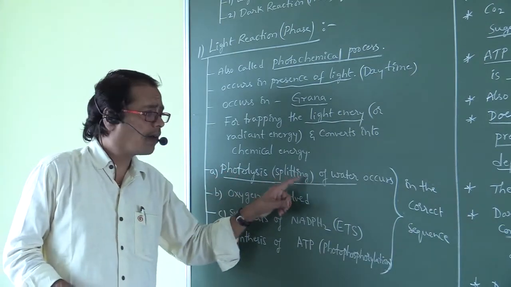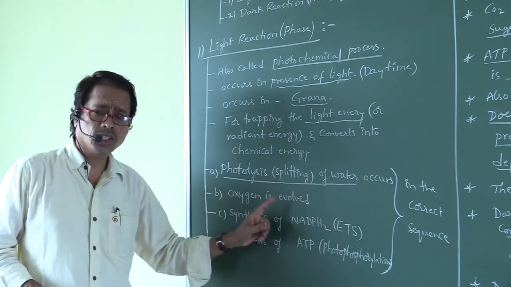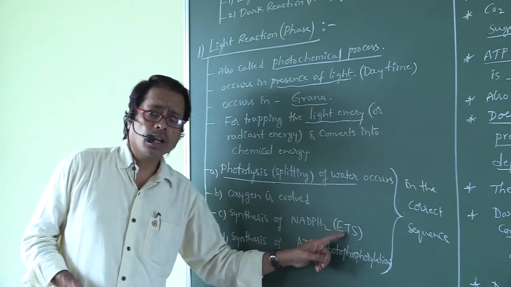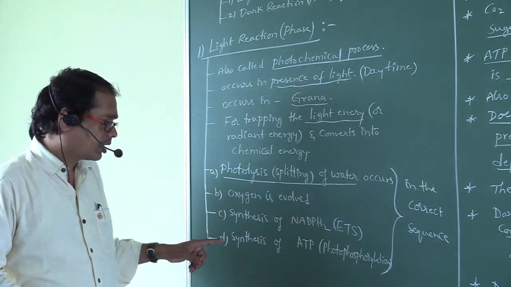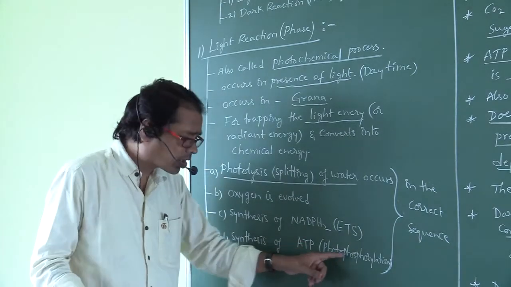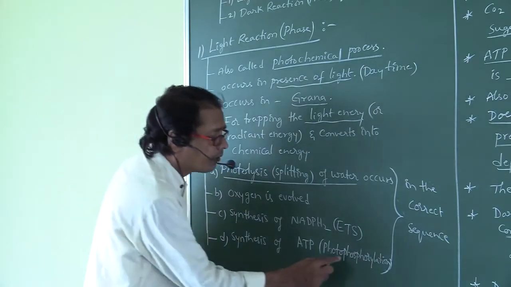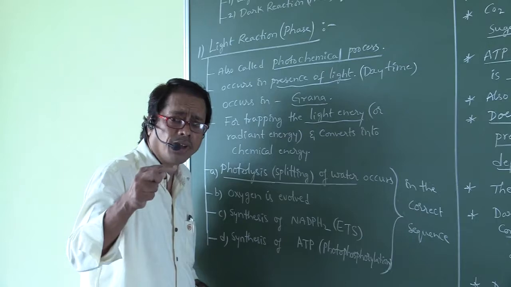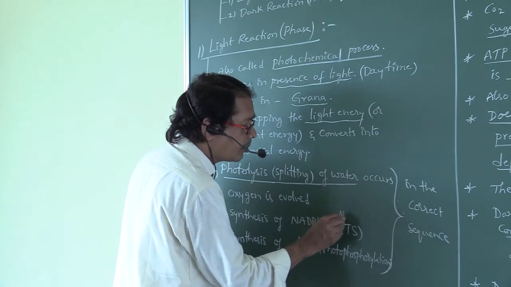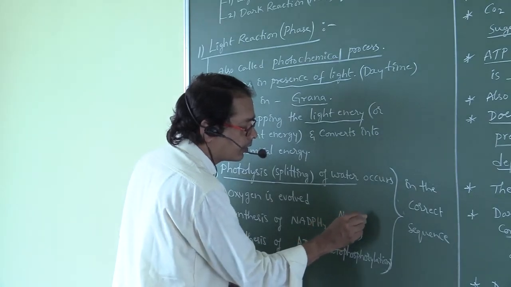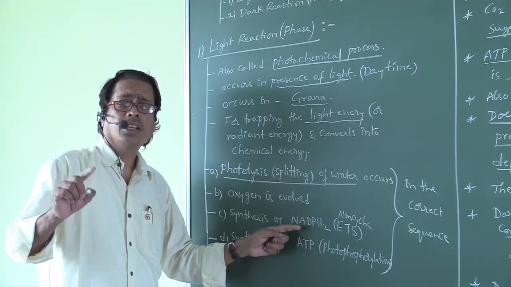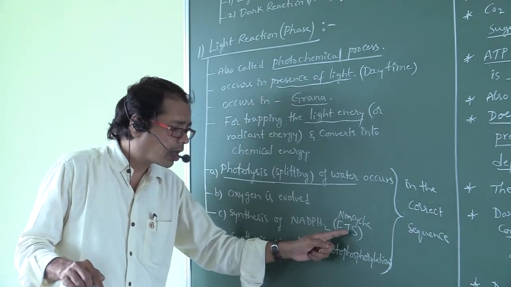Photolysis of water or splitting of water occurs. Oxygen is evolved. Synthesis of NADPH2 occurs in electron transport system. And synthesis of ATP. Synthesis of ATP in presence of light is called photophosphorylation. Phosphorylation means synthesis of ATP. In presence of light it is so-called photophosphorylation. Synthesis of NADPH2 occurs during non-cyclic electron transport system.